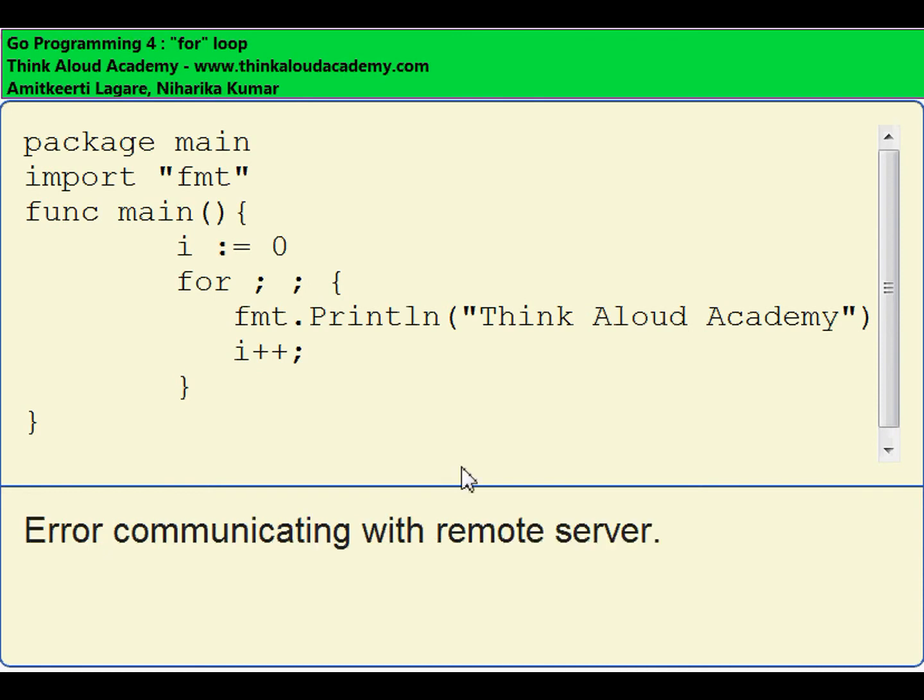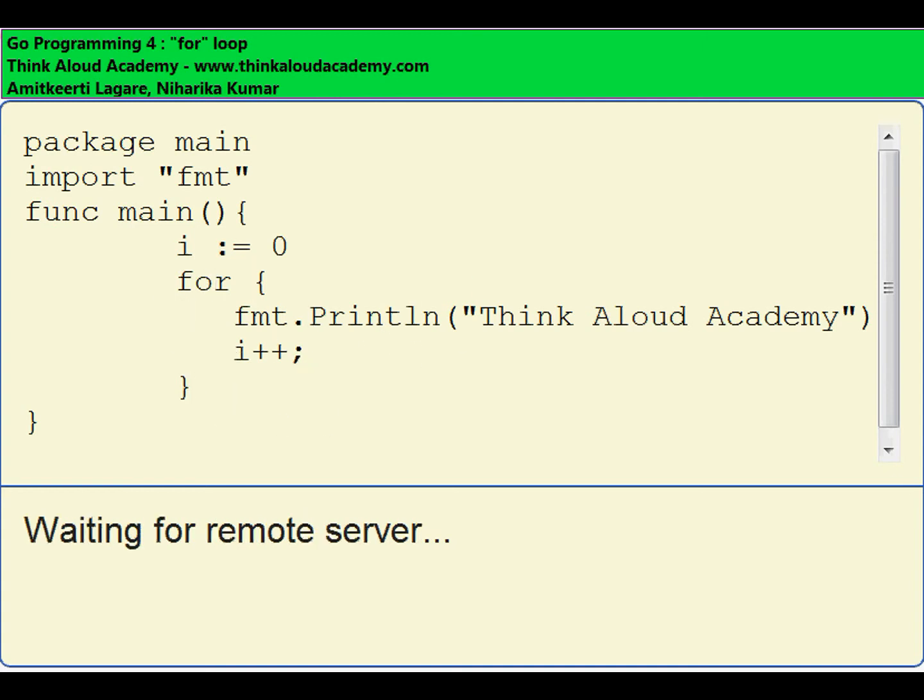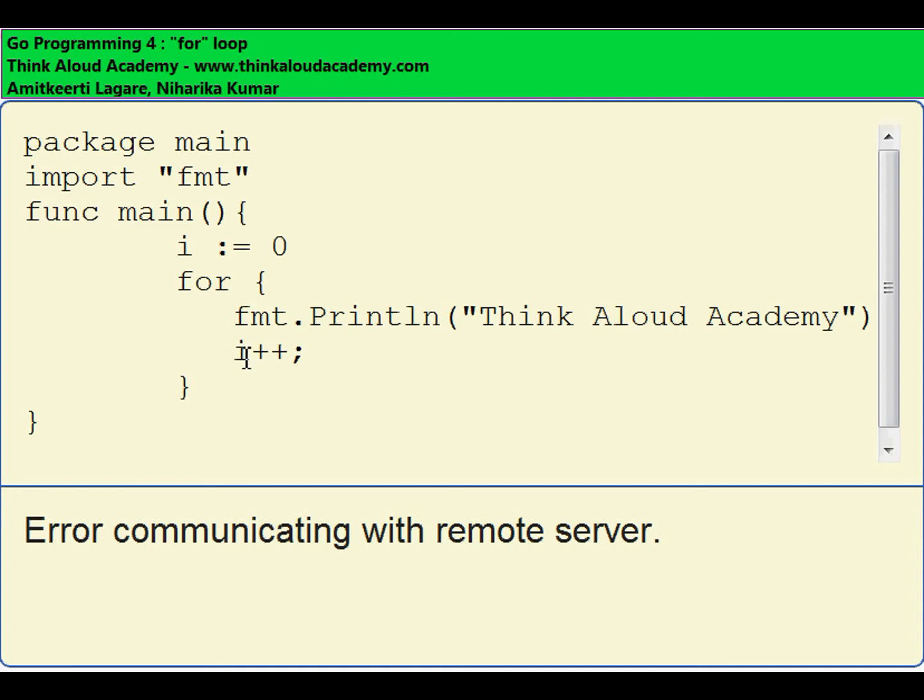You have to take it from me that if I have two semicolons, it's as good as executing an infinite loop. And Go gives one more nifty feature: I can remove these two semicolons as well, and I can just write for, opening bracket, do some operation. This is an infinite for loop. Again, I would get an error here. This is the for loop which executes an infinite amount of time.